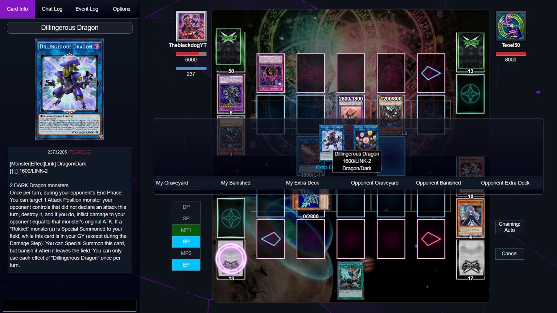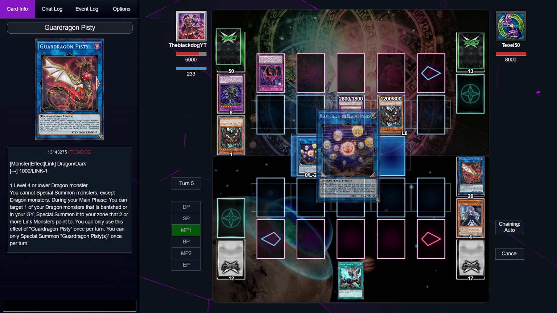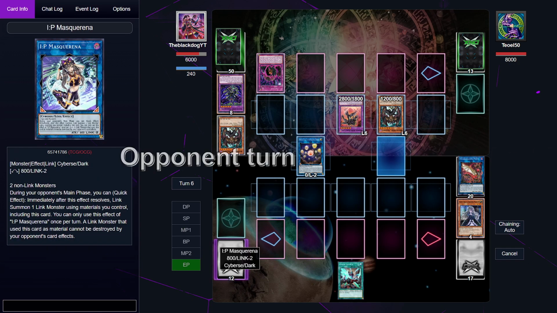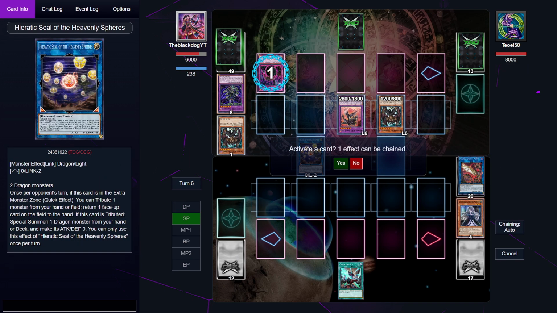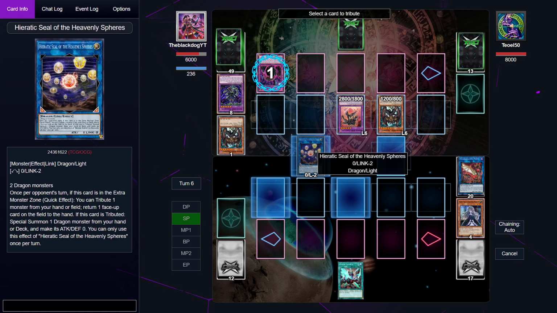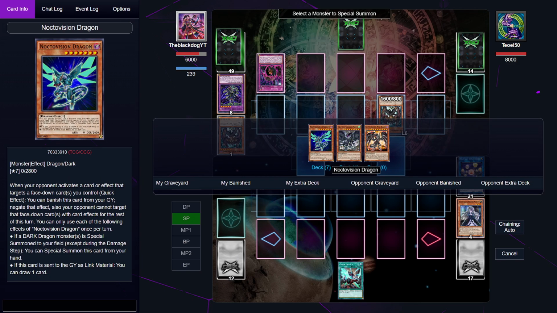I could go for Delirious Dragon. I could either go for Heretic Seal, or I could go for Delirious Dragon. I think the smart thing to do is going for Heretic Seal instead of Delirious Dragon. And I'm going to end my turn, hoping that I still have a dragon monster left. Alright, I'm going to chain to his D-Tactics. I don't know, yeah? Okay, yeah. Get rid of his Dark Law.